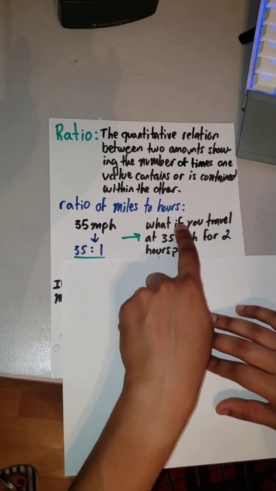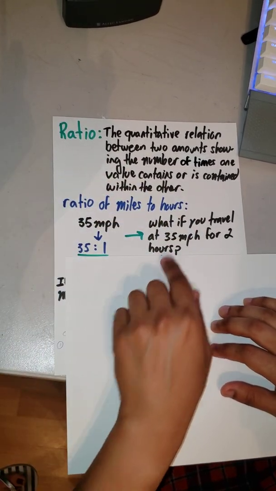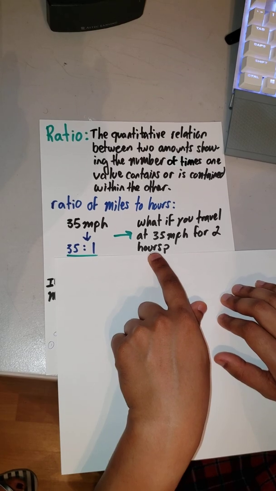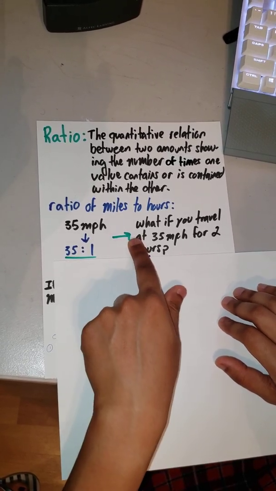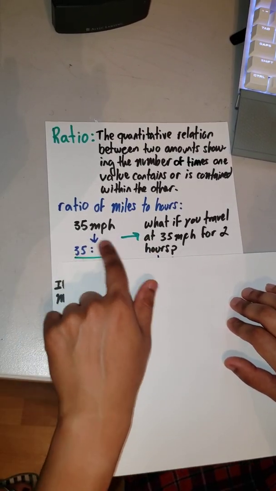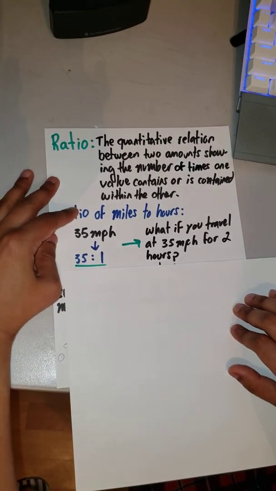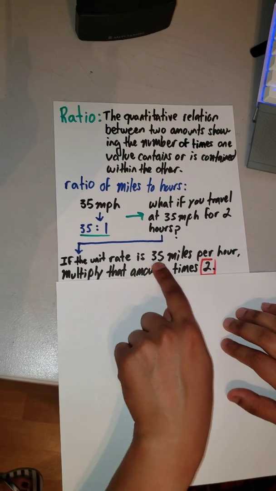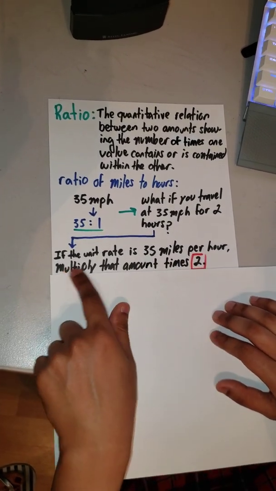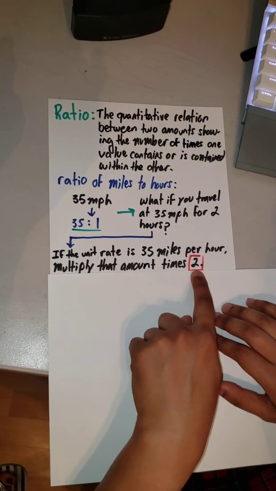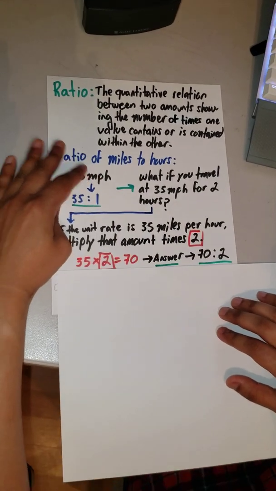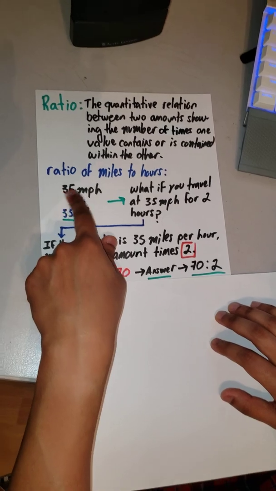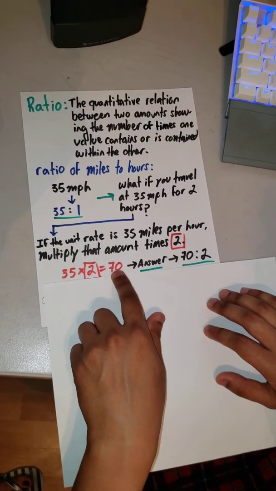Now I made this question so you can think further. What if you travel at 35 miles per hour for 2 hours? Well, take some time right now to think about what this number would be. Okay? This would be your answer. If the unit rate is 35 miles per hour, multiply that amount times 2. Okay? So 35 times 2 equals 70, because that was the initial constant speed.